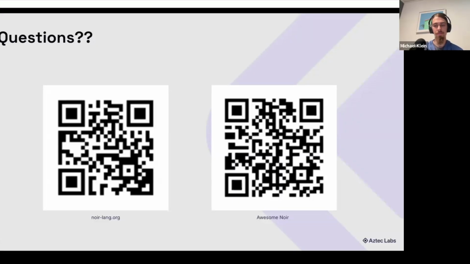And how does Noir's approach to unconstrained functions compare to what other ZK languages like Cairo do for complex computations? What advantages does Noir have in this model, especially around how Noir has implemented unconstrained functions?